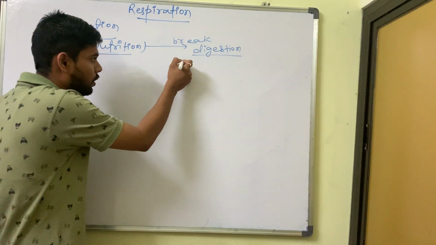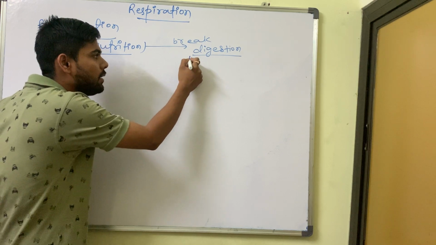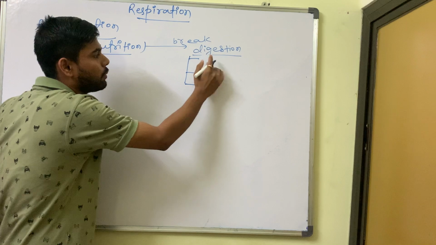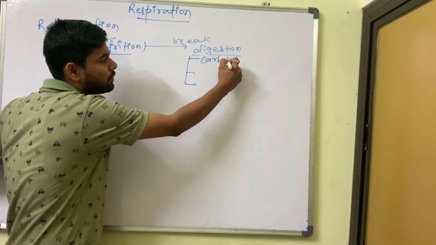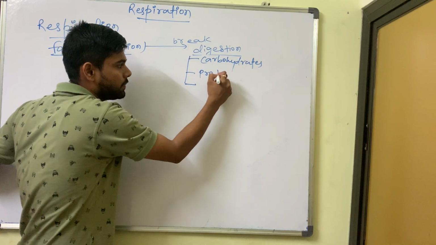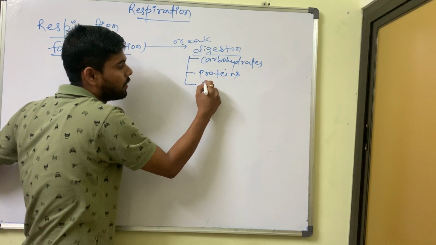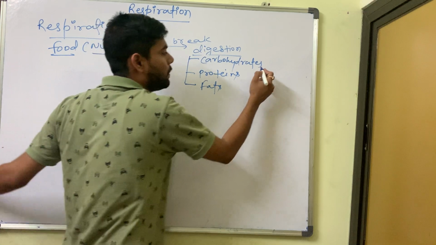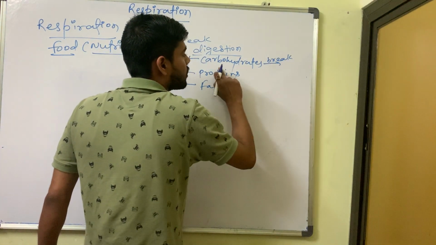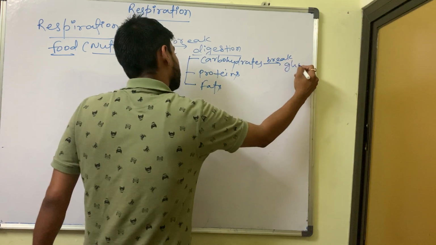Now this breakdown of food, basically what are we taking in food? We are taking carbohydrates, proteins and fats. So they will break into smaller parts. Carbohydrates break into glucose.